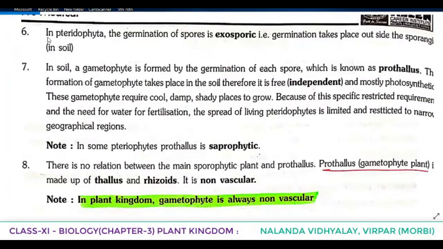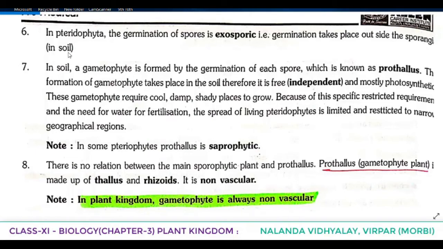In Pteridophyta, the germination of spores is exosporic. Once again see, in Pteridophyta, the germination of spores is exosporic. What do you mean by that? That is, germination takes place outside the sporangia, that is in soil.